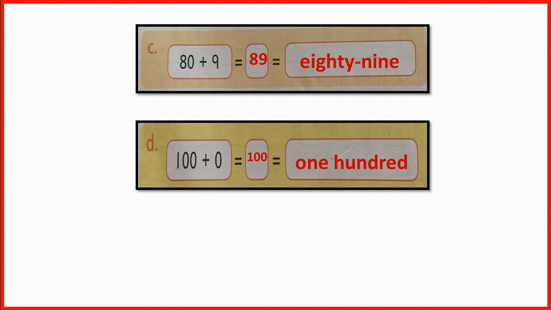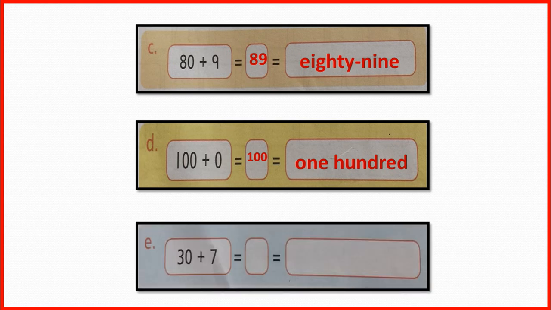Now in part E, there are 30 plus 7. 30 plus 7 makes 37, and the number name of 37 is THIRTY, 30, SEVEN, 37.